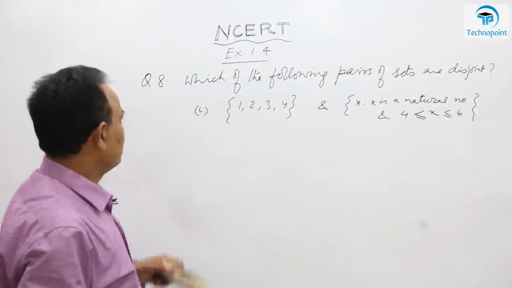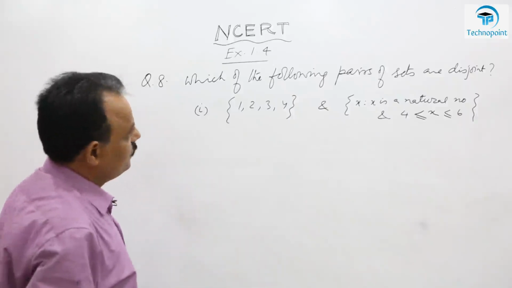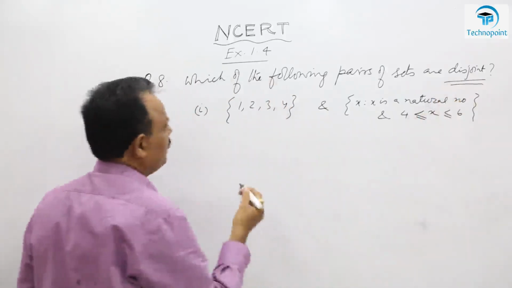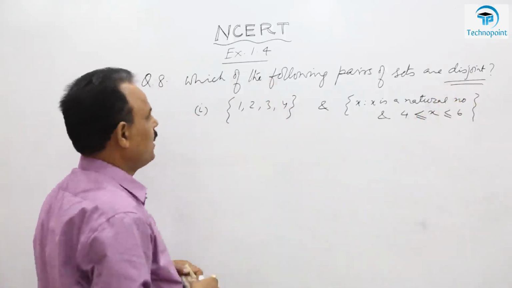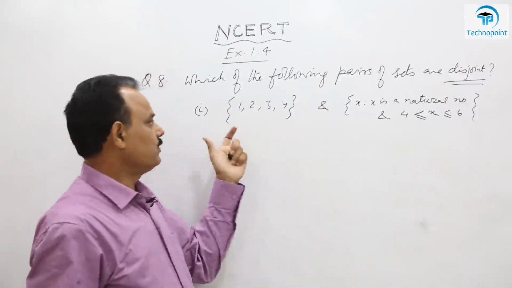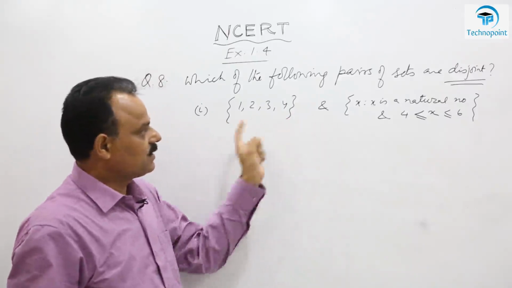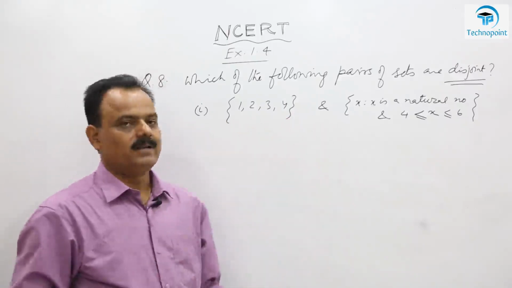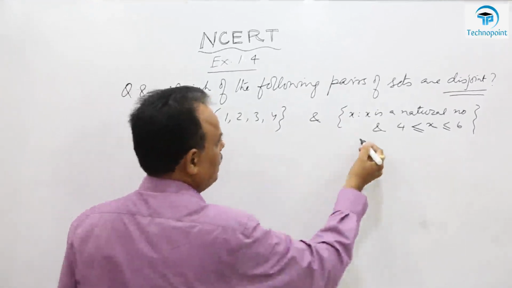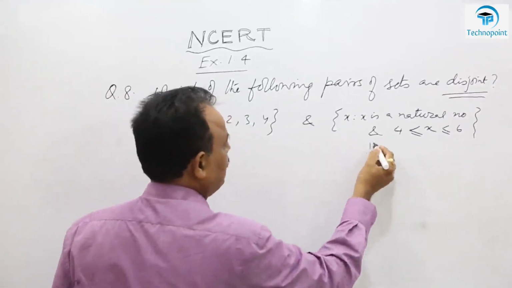Now let's take another question, number 8. You have to find which of the following pairs... Actually we have so many questions. I am discussing only one because all are similar questions. You have to test whether these two sets are disjoint or not. ये दोनों disjoint sets हैं या नहीं, यही टेस्ट करना है. तो इस सेट में कौन कौन सा एलिमेंट है? Let's see this second one.